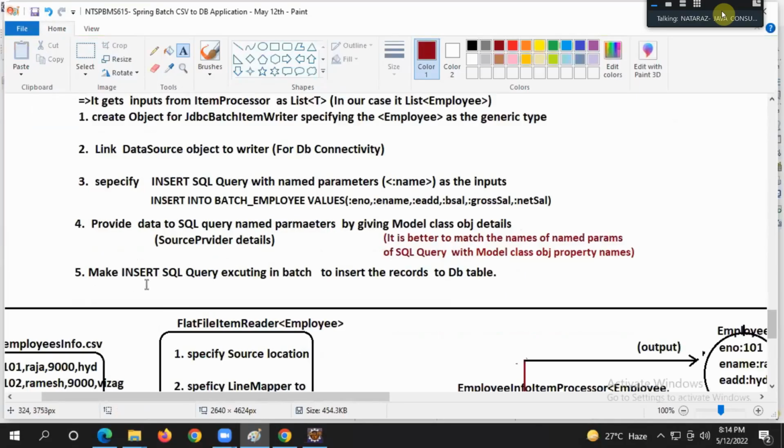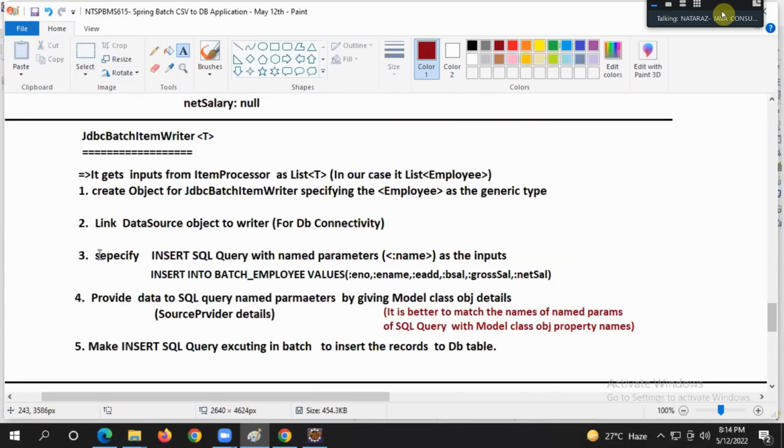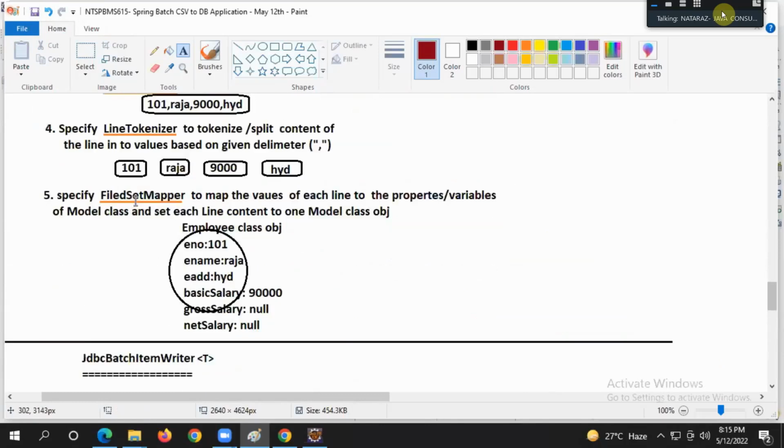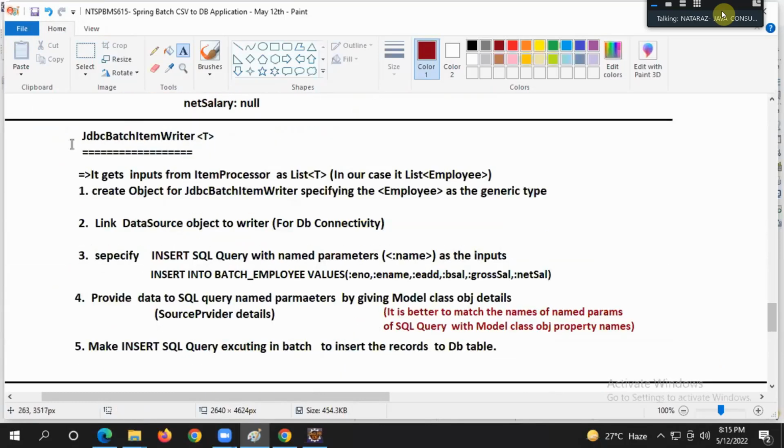Make the insert SQL query execute in batch to insert the records into the DB table. I am not giving everything at once to your brain. I am giving it line by line. It needs a lot of analysis to give these points. First, I should understand the internals of each one. First, we create the object, easy.